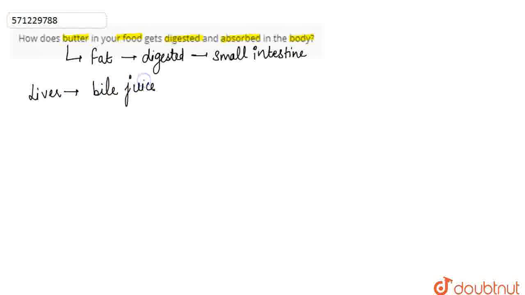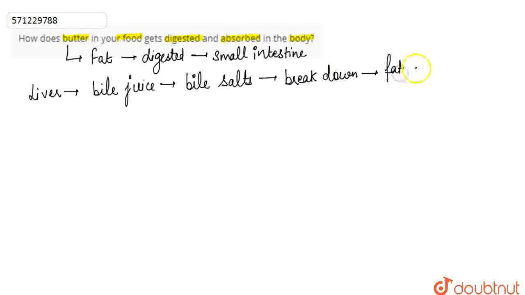The bile juice contains bile salts that carry out the process of breaking down the large fat globules into smaller fat globules.